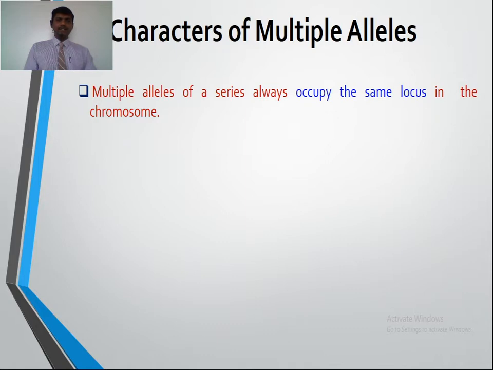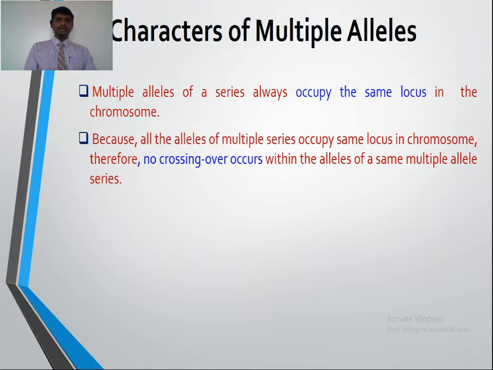Multiple alleles of a series always occupy the same locus in the chromosome. That was also given in the definition, as the multiple alleles occupy the same locus on a homologous chromosome. Because all the alleles of a multiple series occupy the same locus in the chromosome, therefore no crossing over occurs within the alleles of the same multiple allelic series.